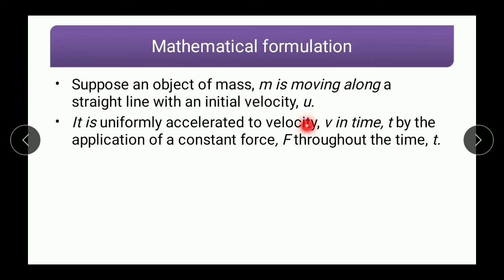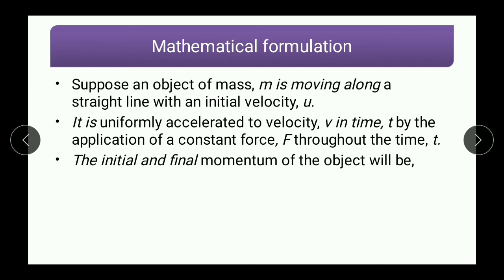So what is final velocity? Final velocity is v. The initial and final momentum can then be given as momentum, as you know the formula, mass into velocity, but here in this case there are two velocities. One is initial, which is u, and another is final, which is v. So what will be the formula for initial momentum? If I take it as p1, it will be p1 is equal to mu, and p2, the final momentum, can be written as m into v. Let us move further.